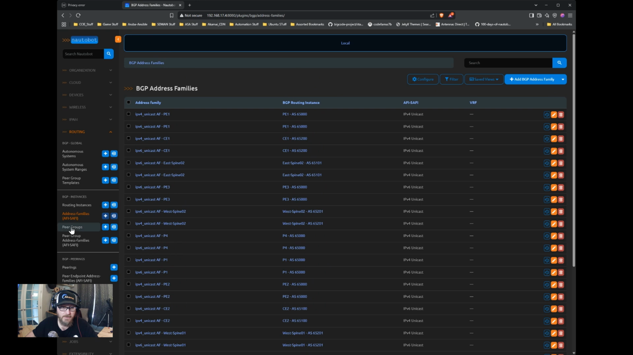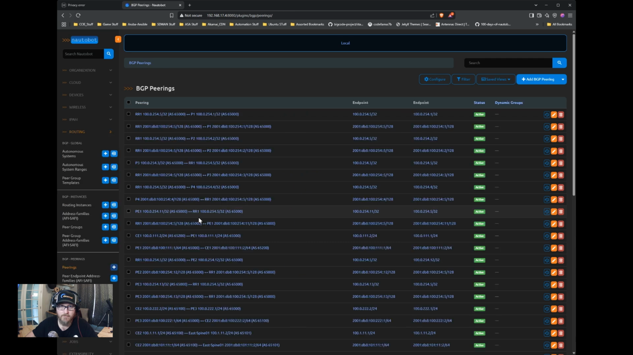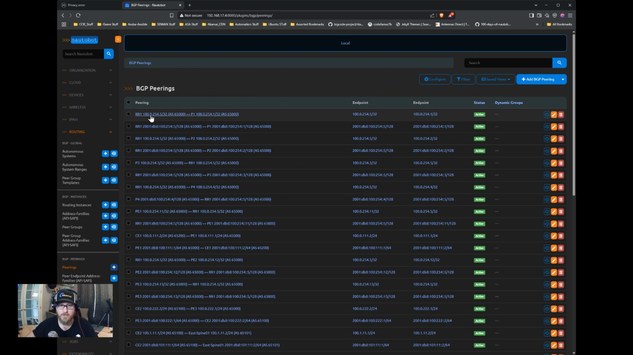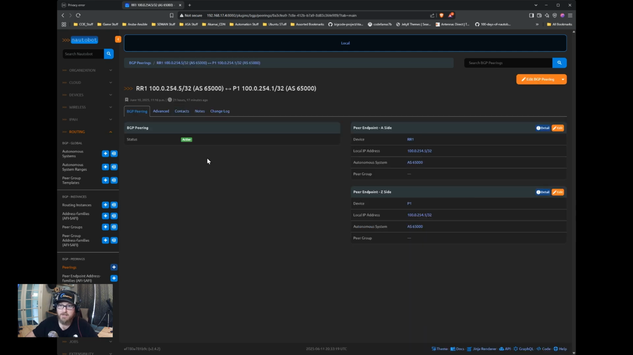And then our peering. So here's all the peering. Basically, the way this will show up is one side to the other. If we were to click on this, you can see there's two endpoints in here, and then we'll have one for each address family, so IPv4 and then IPv6. So over here, if we just click on this, this is how it'll show up. So it kind of looks like a circuit or a connection type of thing.